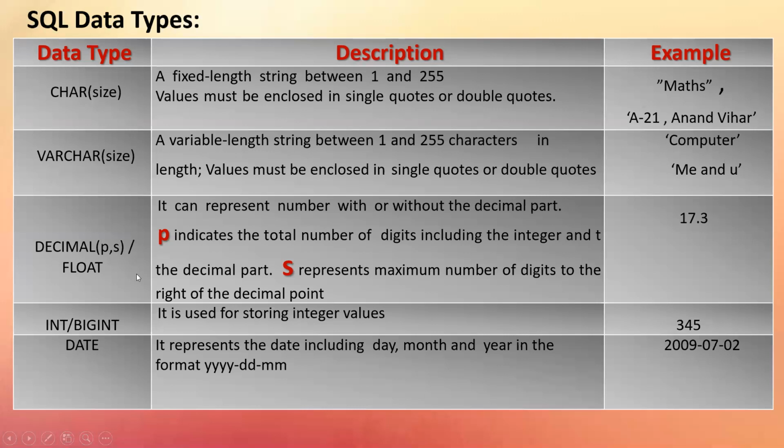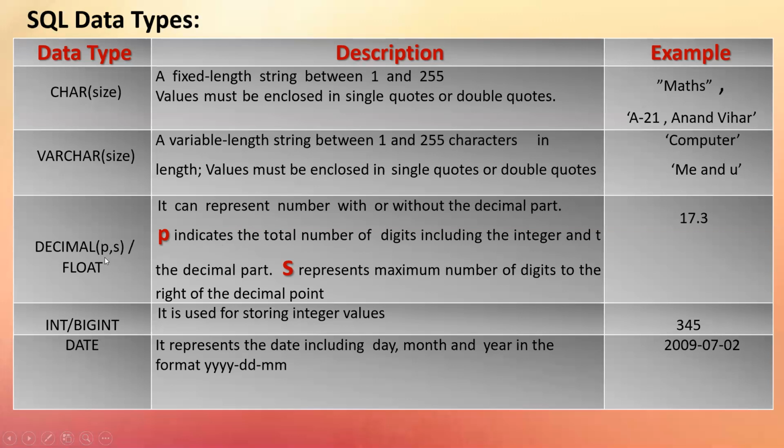For float, you have decimal. Of course, it accepts data with a decimal point. When you define the decimal data type for a particular column, we mention two arguments, two values, to it. I've termed them P and S here. First value comma second value.